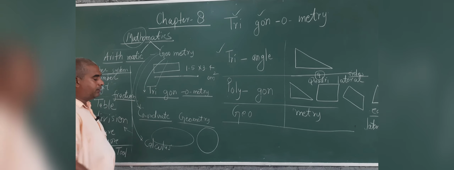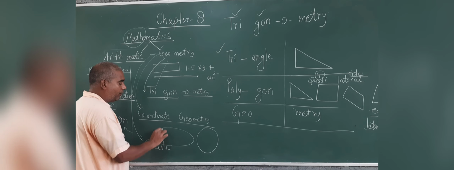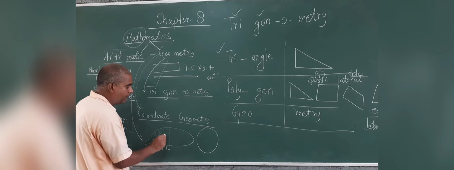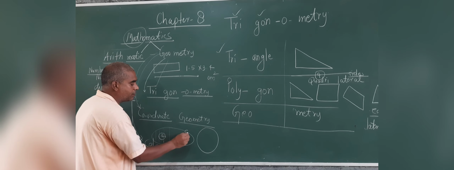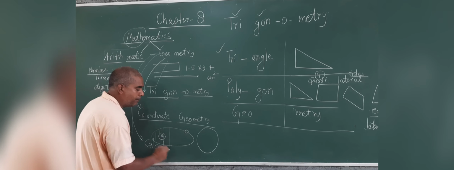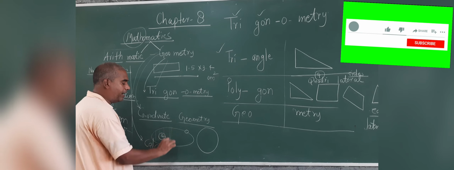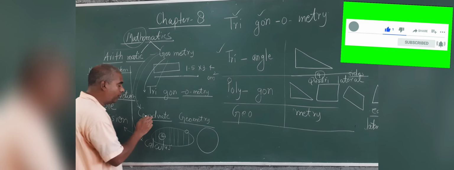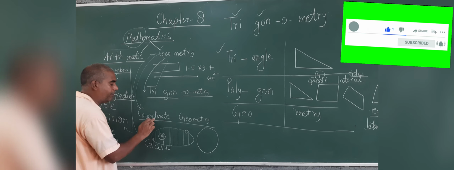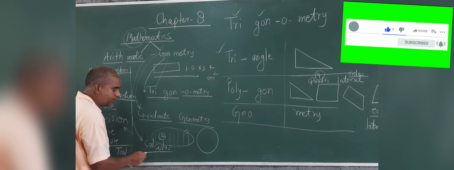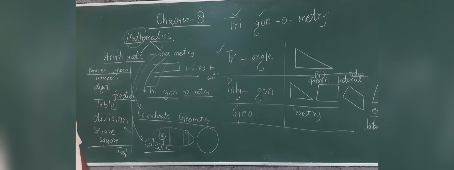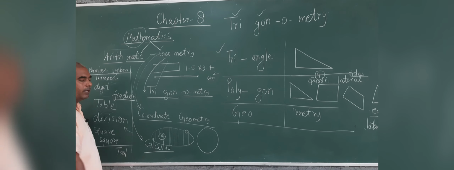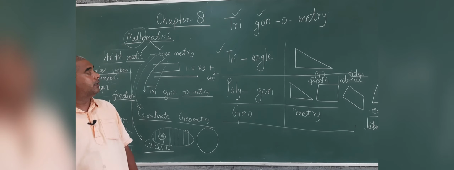In class 11th, you will be taught to find the area of an ellipse. Ellipse means this is the sun and the earth is moving around it on an elliptical path. So you will find the area of the ellipse and the area of the circle with the help of coordinate geometry and calculus. Many things will be there. Function will be taught in class 11th.